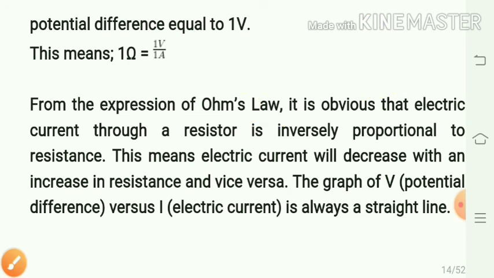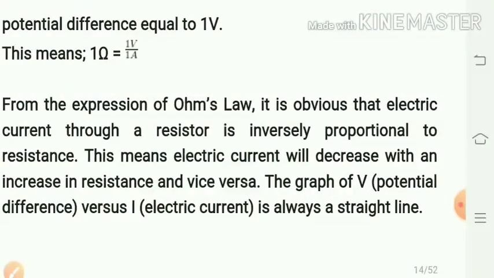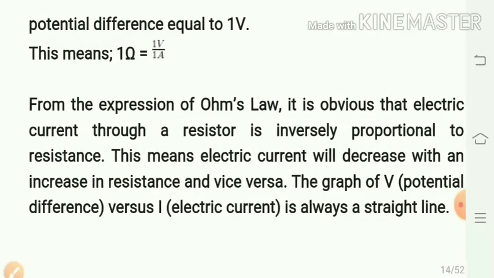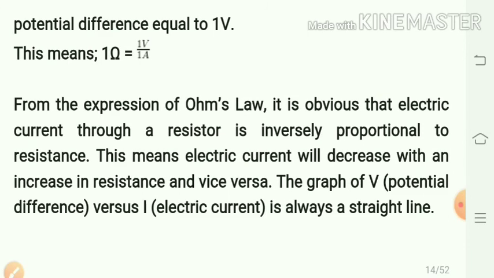From this expression, it is obvious that electric current through a resistor is inversely proportional to the resistance. This means electric current will decrease with an increase in resistance and vice versa. The graph of potential difference versus electric current is always a straight line.